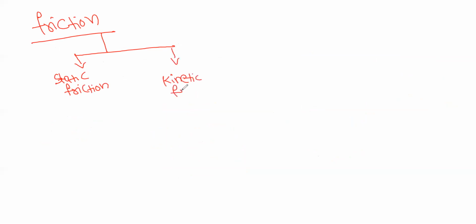Static friction is represented as Fs, and the frictional force is always represented by small letters. Kinetic friction is Fk. Now, what are static friction and kinetic friction?